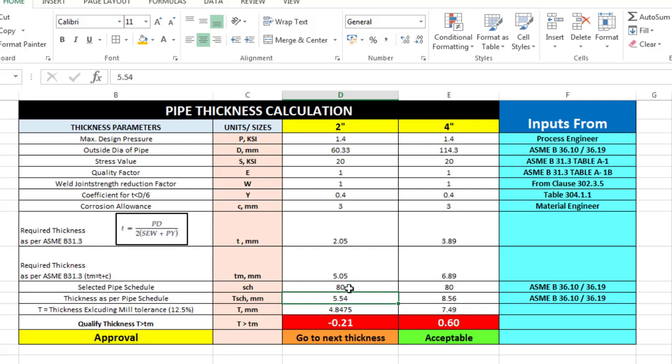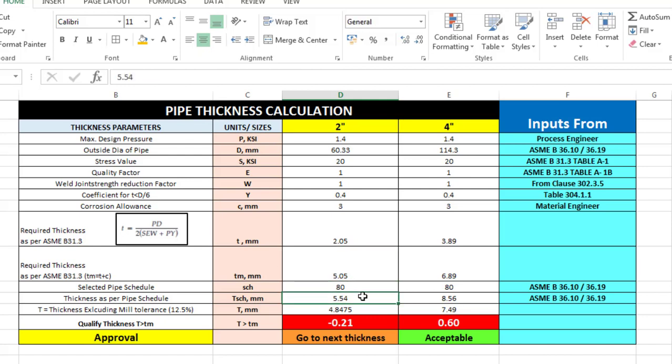Okay, so I think up to here it is very clear for you. We have calculated a TM and we have selected a pipe, and based on the selected pipe the thickness is how much? 5.54. Why have we selected this 5.54? Because we have to select a thickness which is always higher than our calculated thickness. So this value is always higher than the calculated thickness.